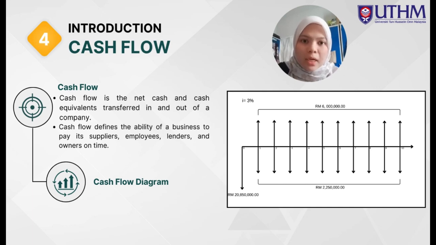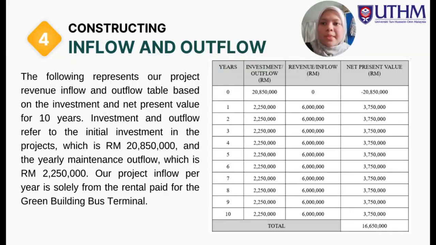My name is Aqilah Zahirah. I will explain chapter 4, which is cash flow. So the introduction: cash flow is the net cash and cash equivalent transferred in and out of a company. Cash flow defines the ability of a business to pay its suppliers, employees, lenders and owners on time. And this cash flow diagram for our company, the following represents our project revenue inflow and outflow table based on the investment and net present value for 10 years.